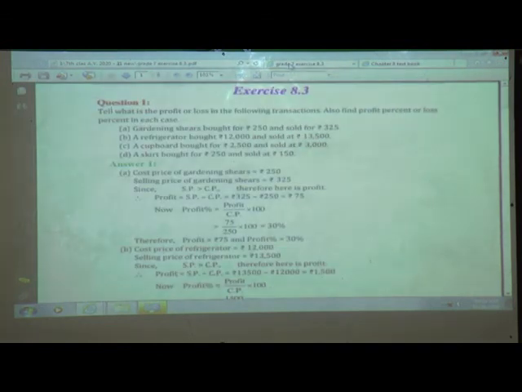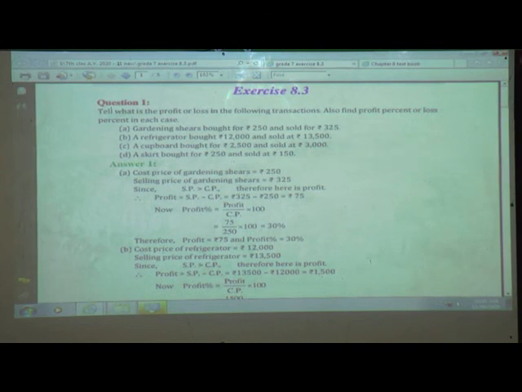So we will try to solve some example sums from the textbook on what we had learned: SP, CP, percentage. Tell what is the profit or loss in the following transactions. Also find the profit percent or the loss percent in each case. Here the first example is gardening shears bought for rupees 250 and sold at rupees 325. Second, a refrigerator bought at rupees 12,000 and sold at 13,500.